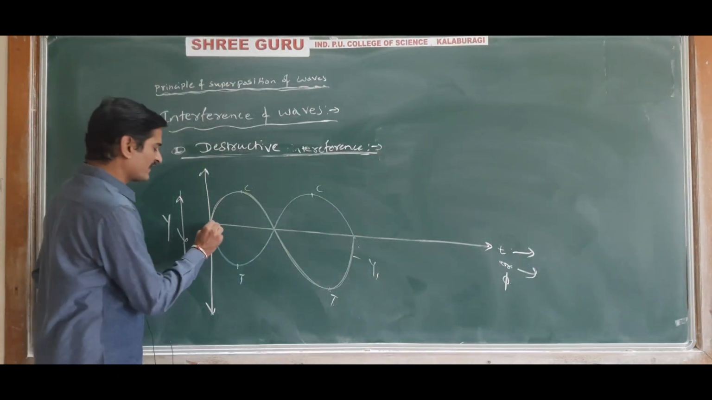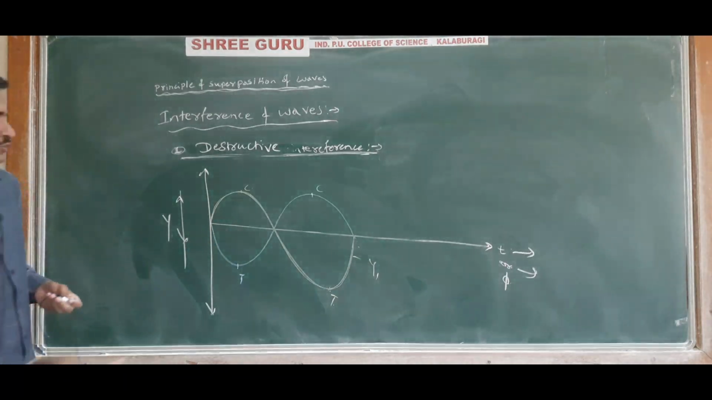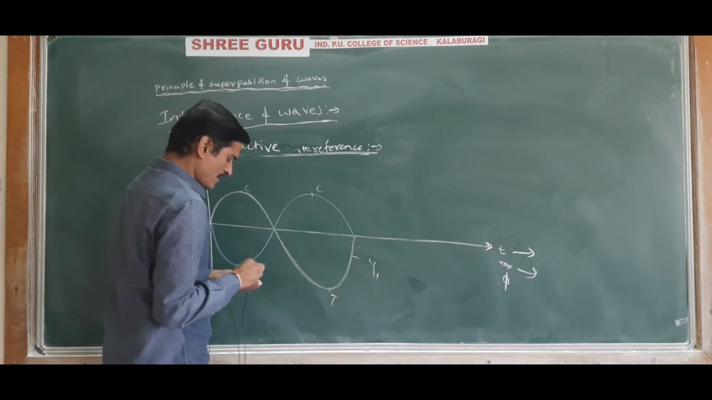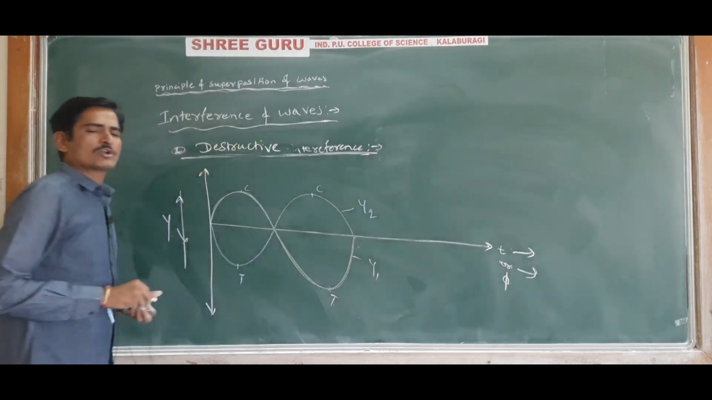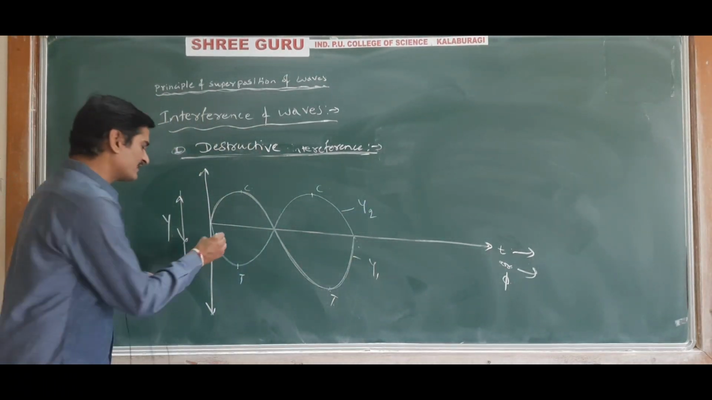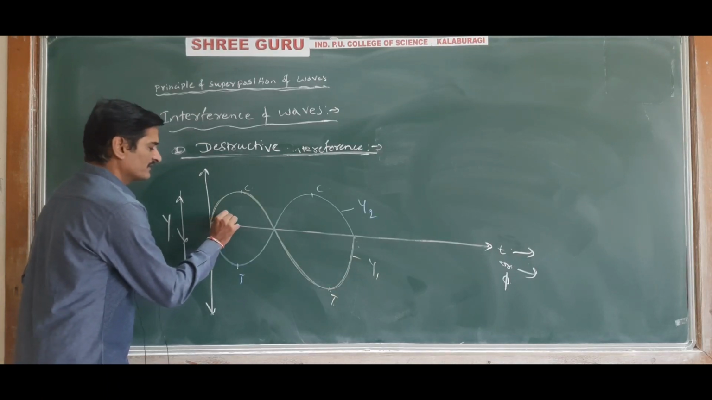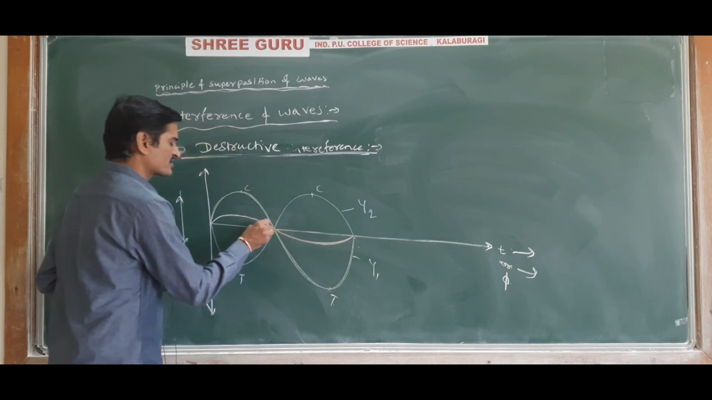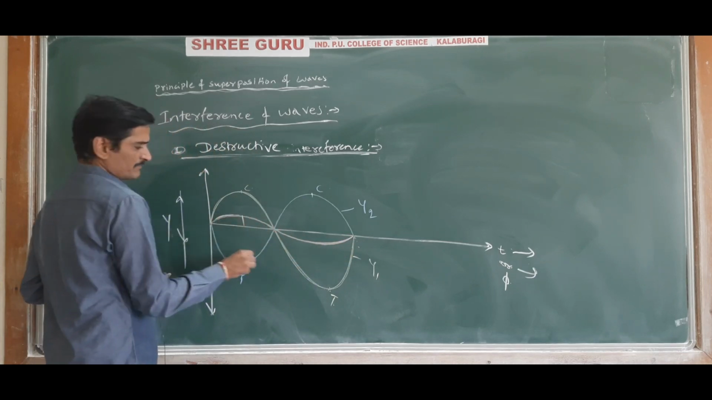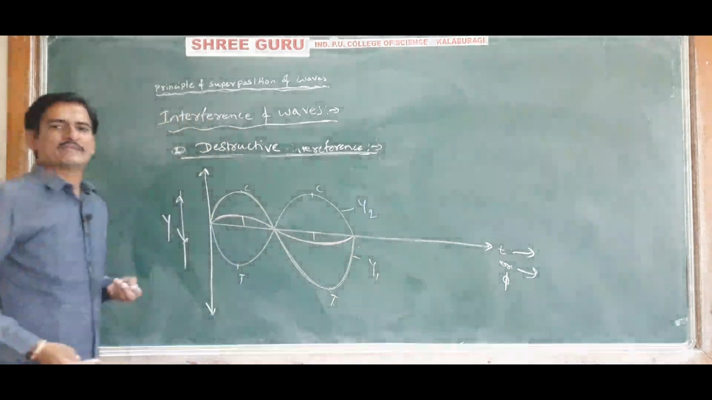So the resultant wave is given by, these are two individual waves. This is the first wave and this is the second wave y2. And now after overlapping of these two waves, the resultant wave is given by this one. This is called the resultant wave. The resultant wave will not have larger amplitude. It will have smaller amplitude. The amplitude of the resultant wave will be smaller.